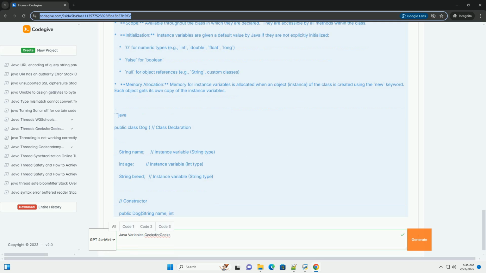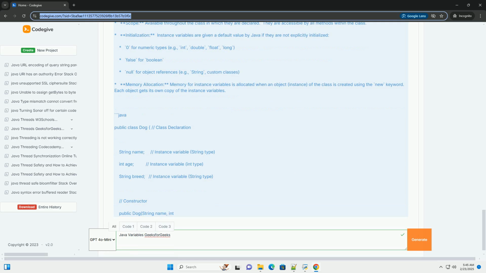Variable naming conventions. Java has certain rules and conventions for naming variables. Rules: variable names must start with a letter, underscore, or dollar sign. Variable names cannot start with a digit.